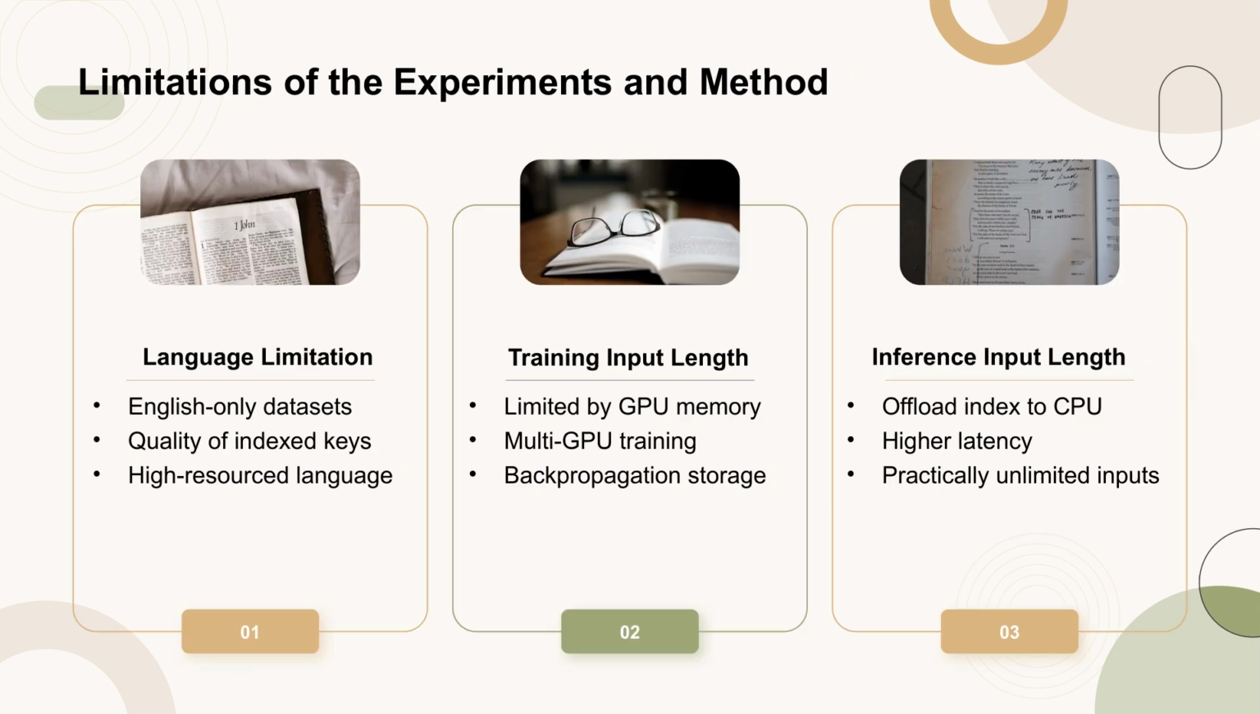The experiments conducted by the authors are limited to English language datasets. The quality of the nearest neighbor's search is dependent on the quality of the index keys, which may vary with different high-resource languages. The length of inputs during training is constrained by the GPU memory, as the embeddings and their computational graph must be stored for backpropagation. Utilizing multi-GPU training could potentially allow for longer inputs.